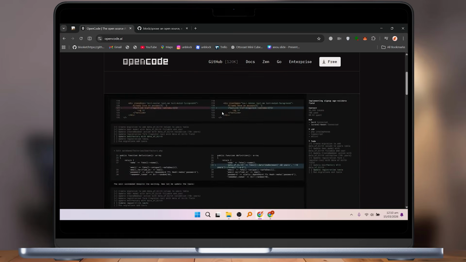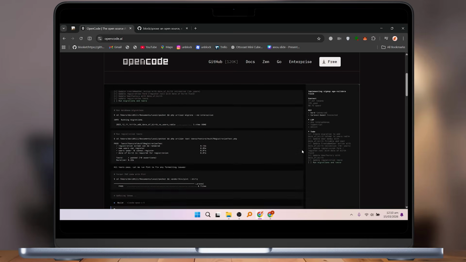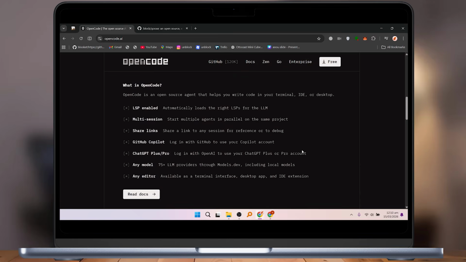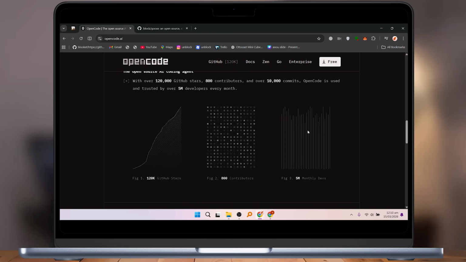Being open source, it gives full transparency. Users can inspect the code, modify features, and contribute to the community. OpenCode is lightweight, uses minimal system resources, and keeps your workflow distraction-free, making it ideal for solo developers or those who prefer a highly adaptable editor. It also emphasizes privacy, so no usage data is collected without your consent. Regular community updates ensure the platform stays current with programming trends and developer needs.